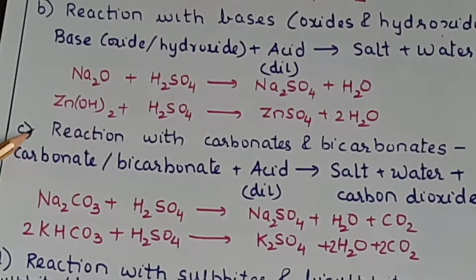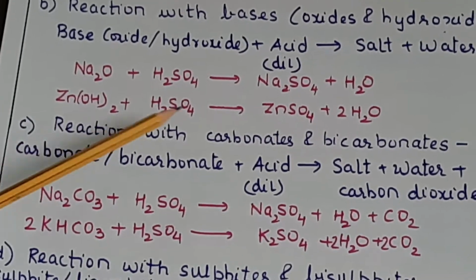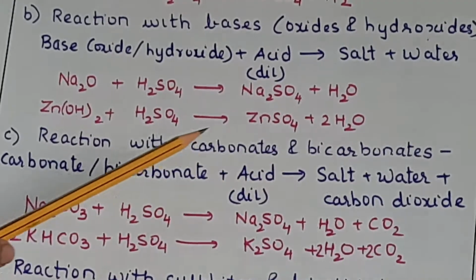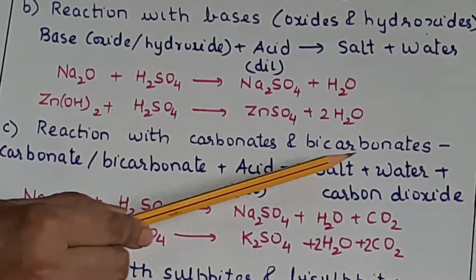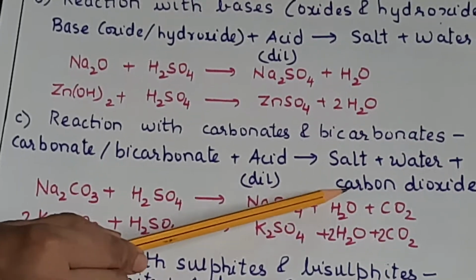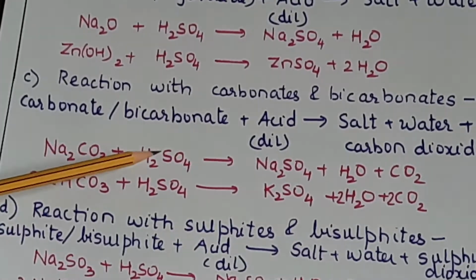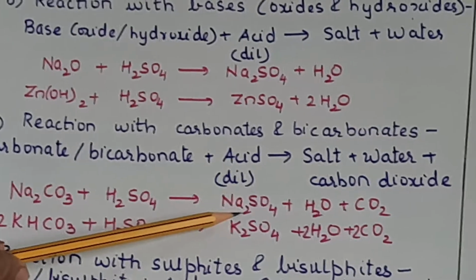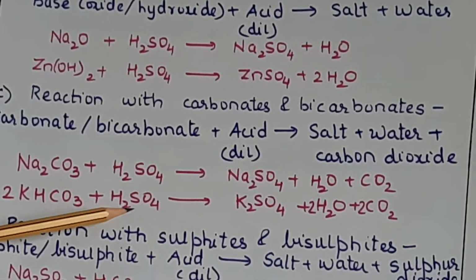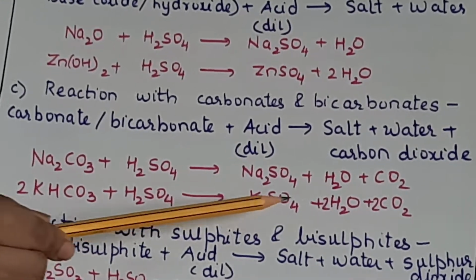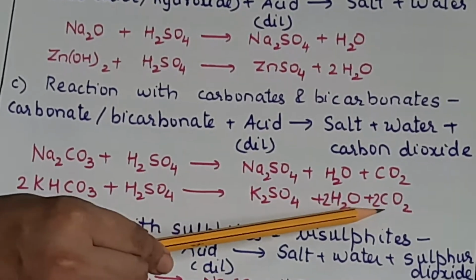Next is reaction with carbonates and bicarbonates. Now carbonates and bicarbonates will react with dilute acid to give salt, water and carbon dioxide gas. So Na2CO3 plus H2SO4 will give you Na2SO4 plus H2O plus CO2. 2KHCO3 plus H2SO4 will give you K2SO4 plus 2H2O plus 2CO2.